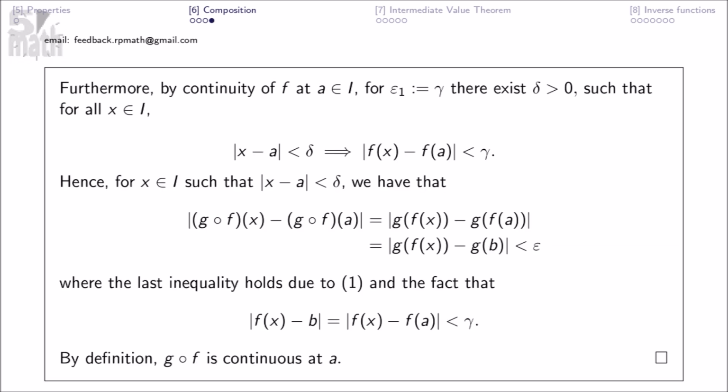Furthermore, by continuity of f at a in I, for epsilon 1 defined as gamma, there exists delta greater than 0 such that for all x in I, this. Hence, for all x in I, such that x minus a absolute value less than delta, we have that this, where the last inequality holds due to 1, and the fact that this. By definition, g of f is continuous at a.